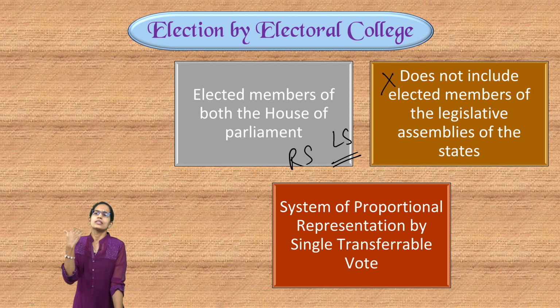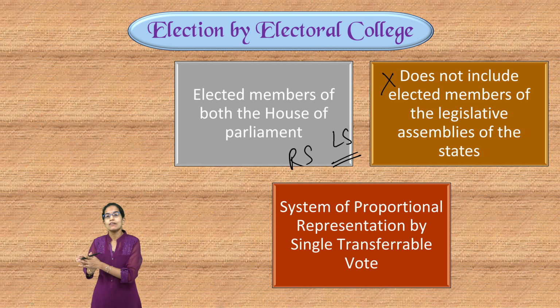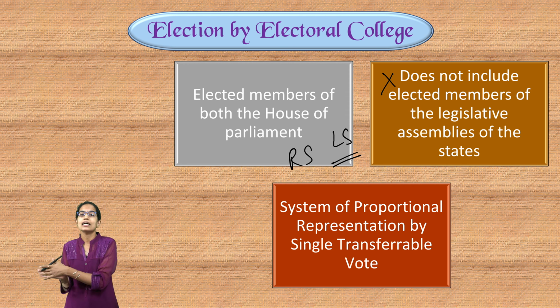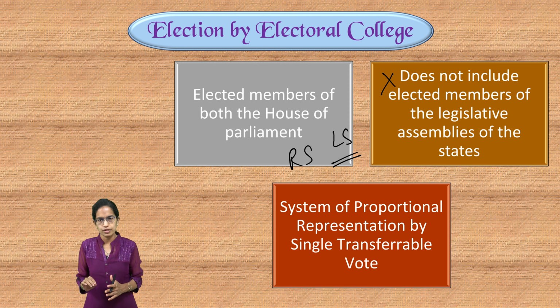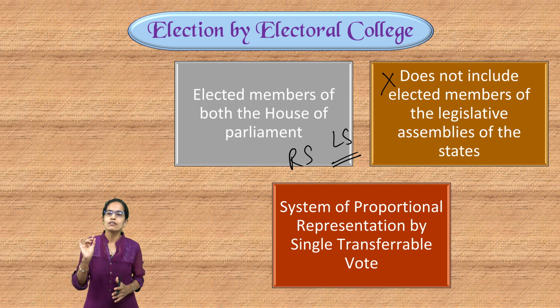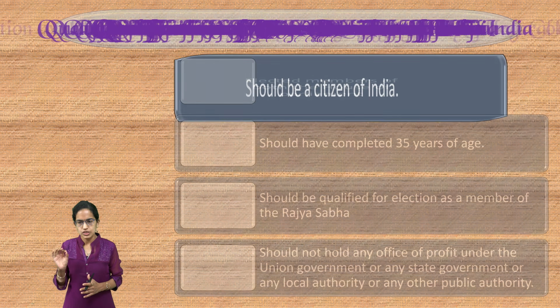Why so? The idea was Vice President is mainly related to the functions which preside over the Council of the States, and therefore involvement of states is not there. The involvement of states could come only when the Vice President acts as an acting president in certain circumstances. Now, the process of election works through the system of proportional representation by single transferable vote, similar to the process of election for the president, and the voting is conducted by the process of secret ballot.